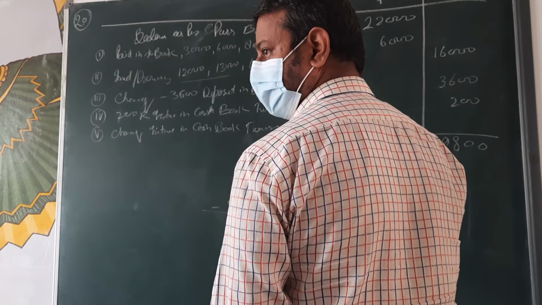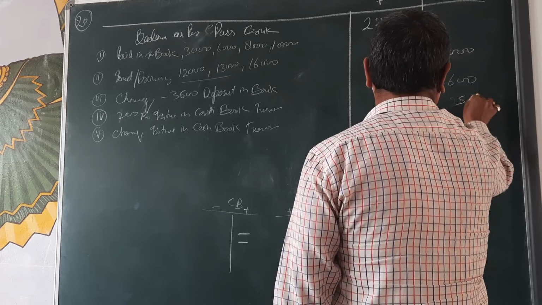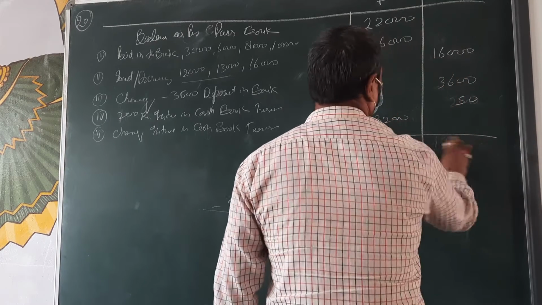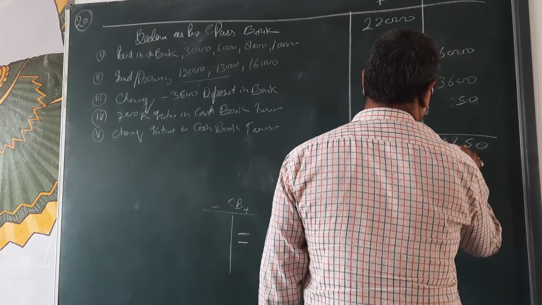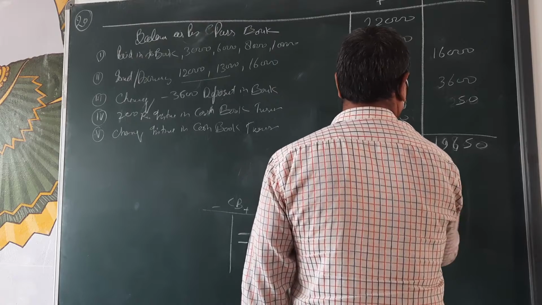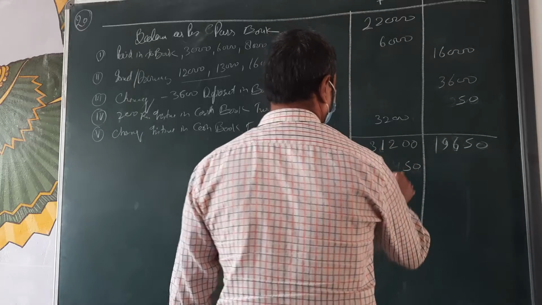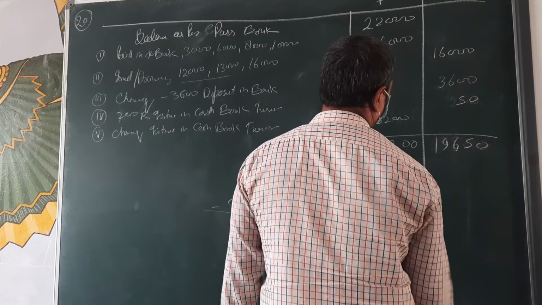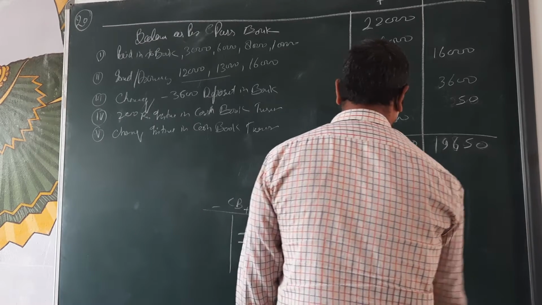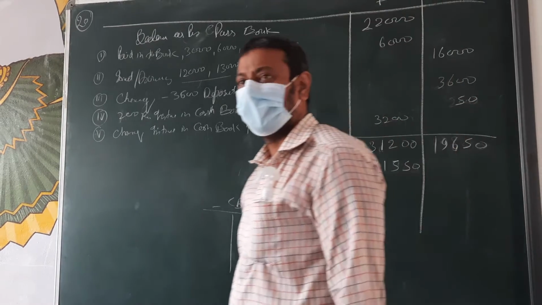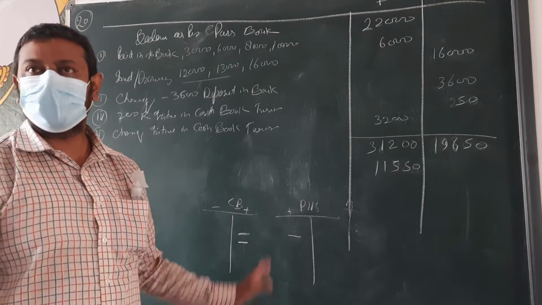So the 50 I told you to write. Then 11,550 came, beta?